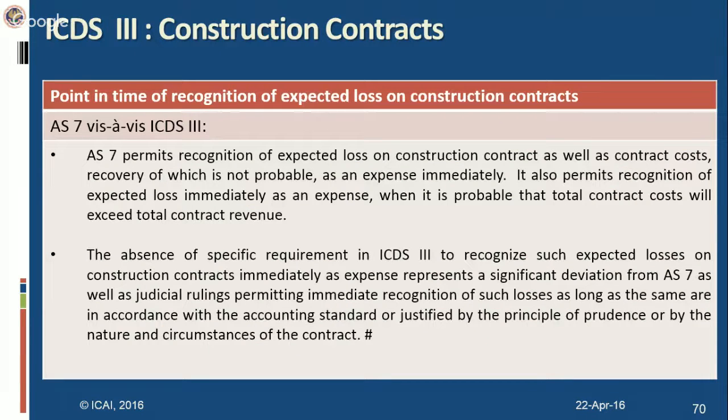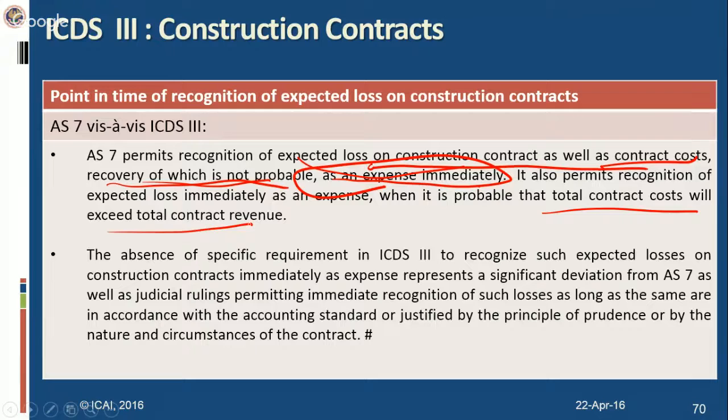Construction contracts. Construction contract is AS7 versus ICDS 3. What are the differences? AS7 permits recognition of expected losses on construction contracts as well as contract cost, recovery of which is not probable, as an expense immediately. Likewise, when total contract costs exceed total contract revenue, in such a case also, the expected loss can be recognized as an expense immediately as per AS7.